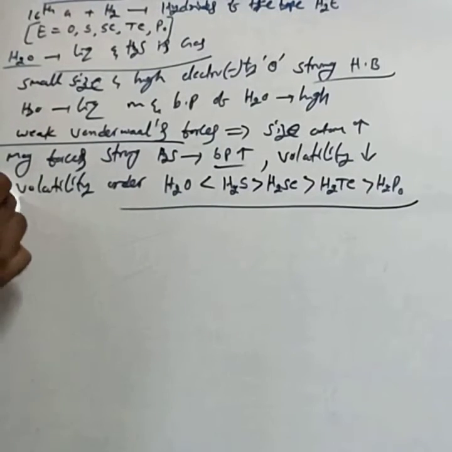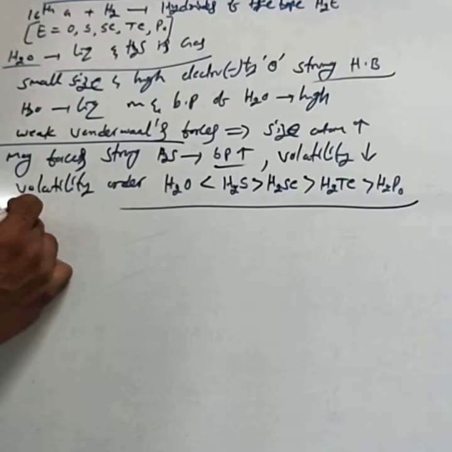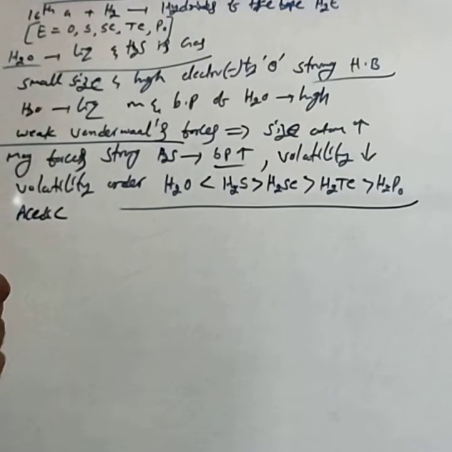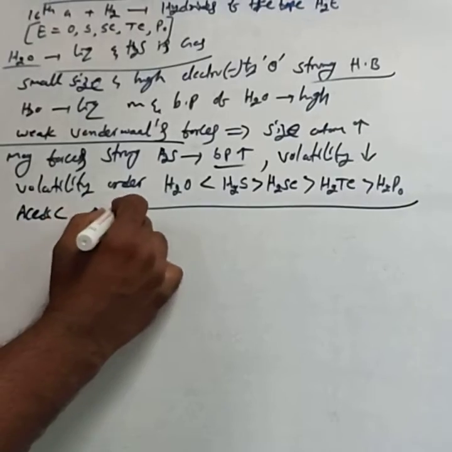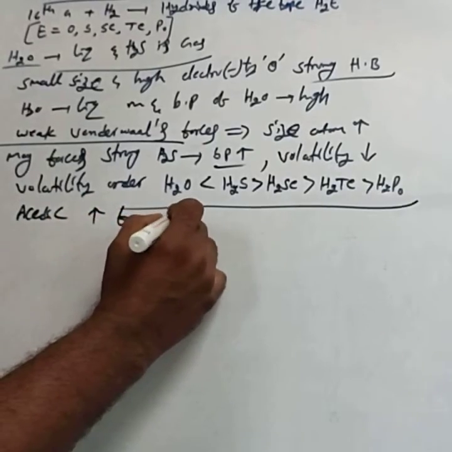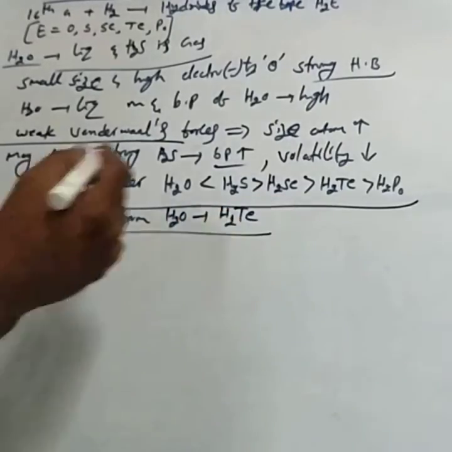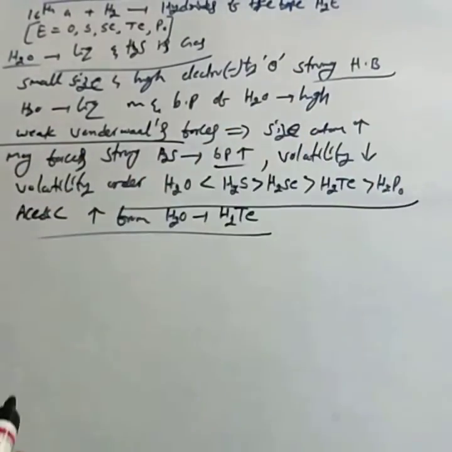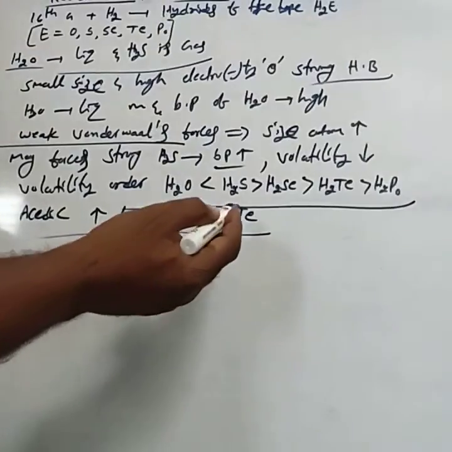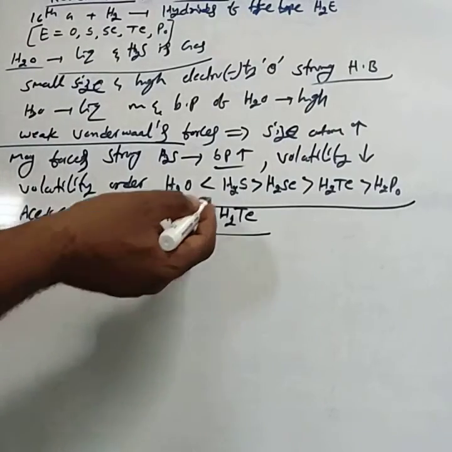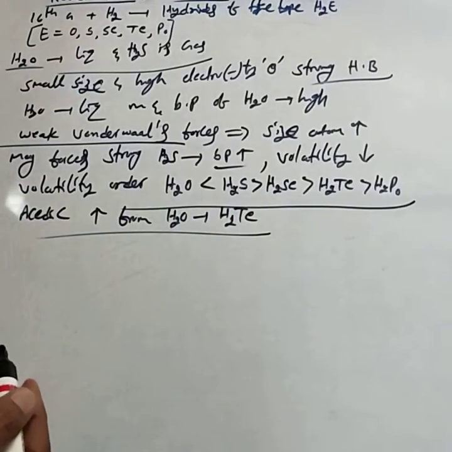Then, the next property is acidic character. Acidic character increases from H2O to H2Te. We are excluding polonium because polonium is radioactive. Hence, we are considering up to tellurium. Acidic nature increases from H2O to H2Te.